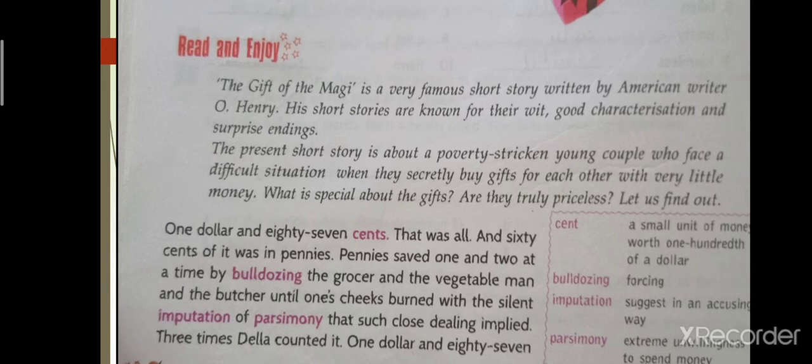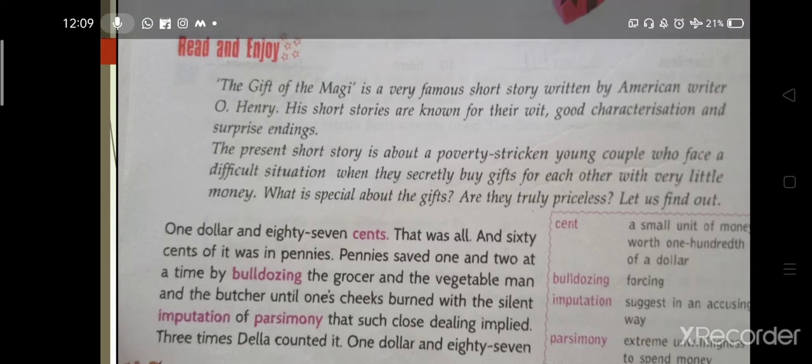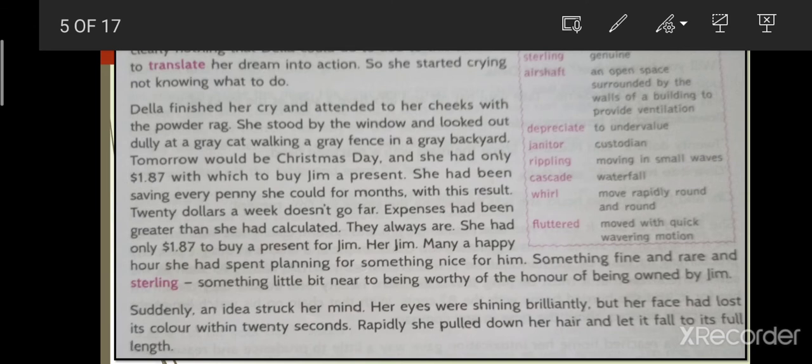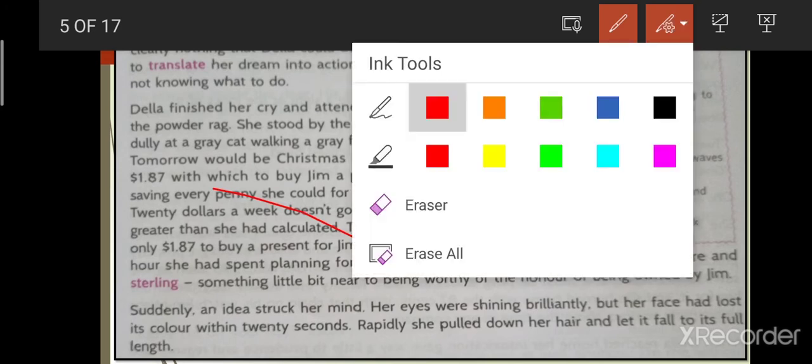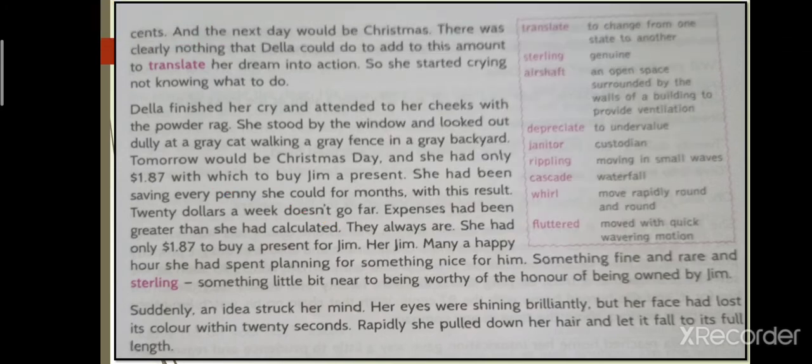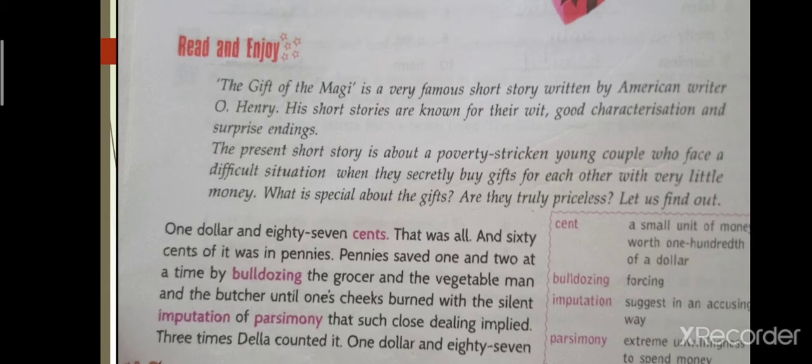The present short story is about a poor young couple who face a difficult situation when they secretly buy gifts for each other with very little money.